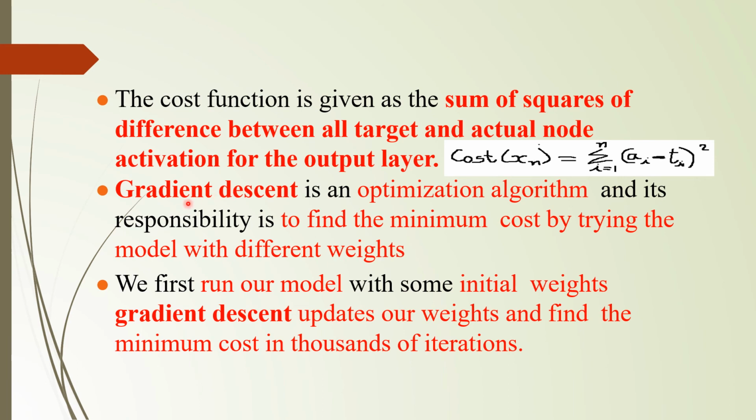Another term related to neural networks is gradient descent. It's an optimization algorithm, and its responsibility is to find the minimum cost by trying the model with different weights. The purpose is to find the minimum cost of the neural network by assigning different weights to the nodes. We first run our model with some initial weights. Gradient descent updates our weights and finds the minimum cost over thousands of iterations.